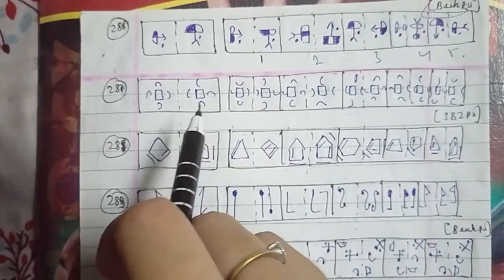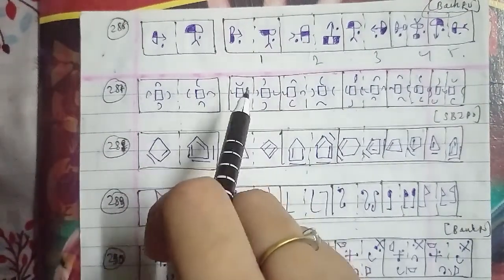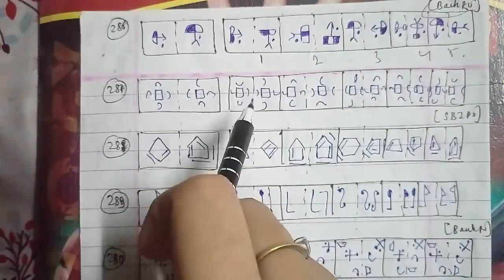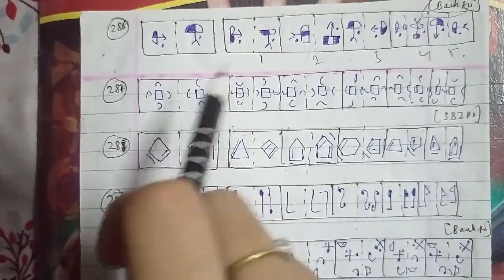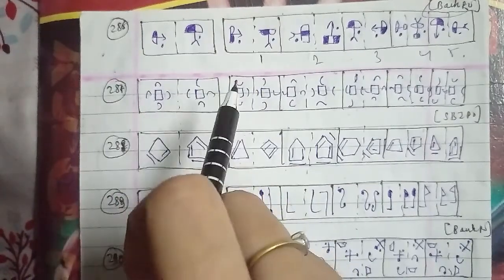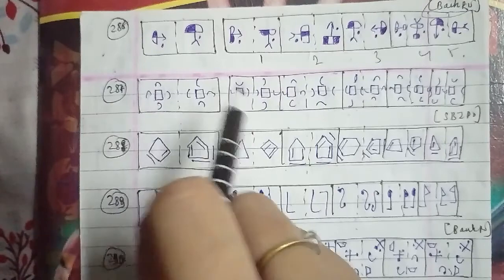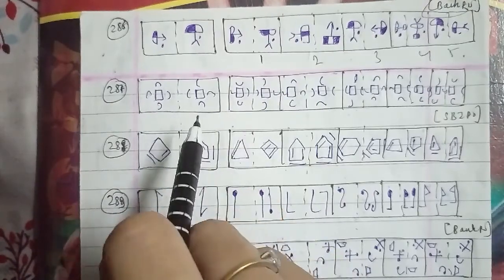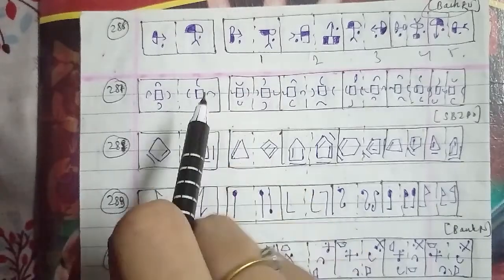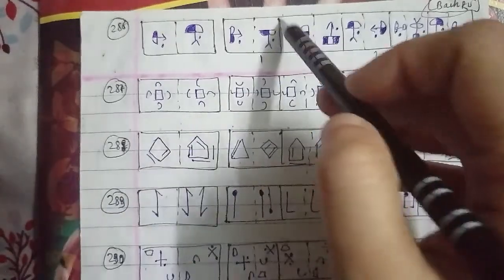Let's go ahead with the other one, which is the 287th question of the session. This is the figure as you can see here, figure 1, 2, 3, 4 and 5. In reference to this question, all the arcs in the left hand side rotate 90 degrees anti-clockwise to form the right hand side figure, and we can say that the fourth figure will be the right answer for this question as well.